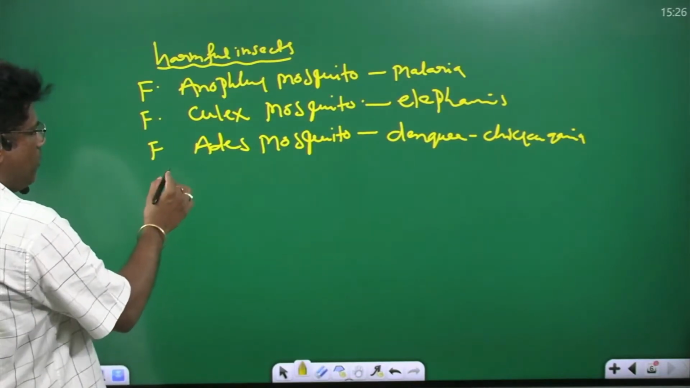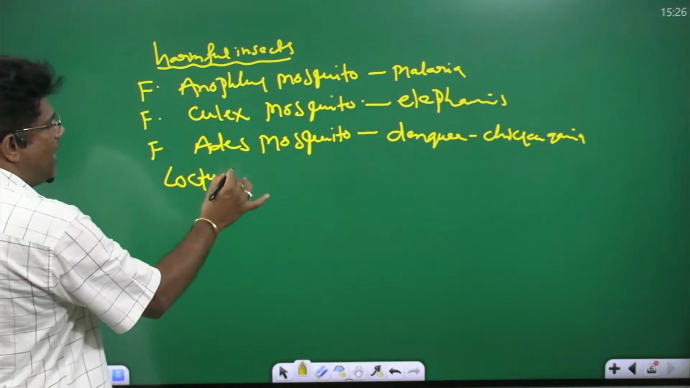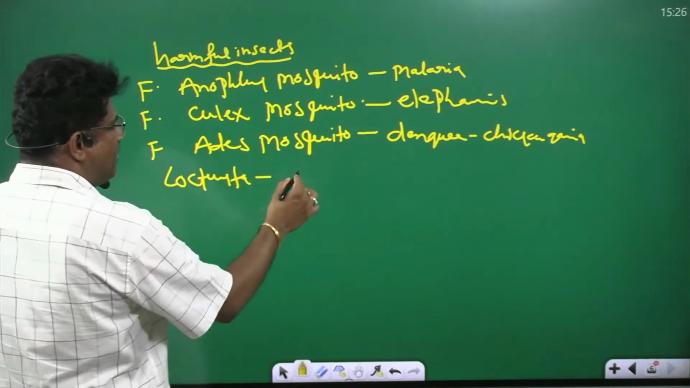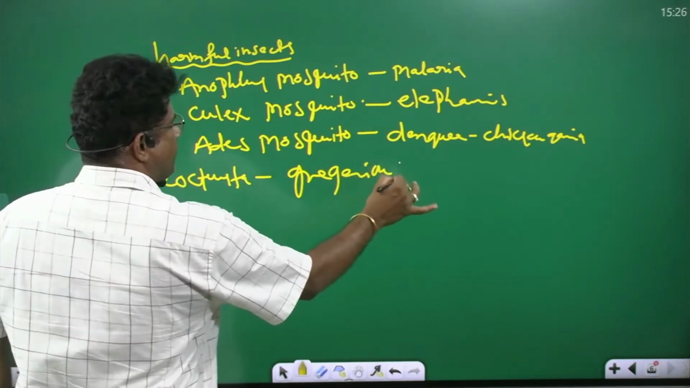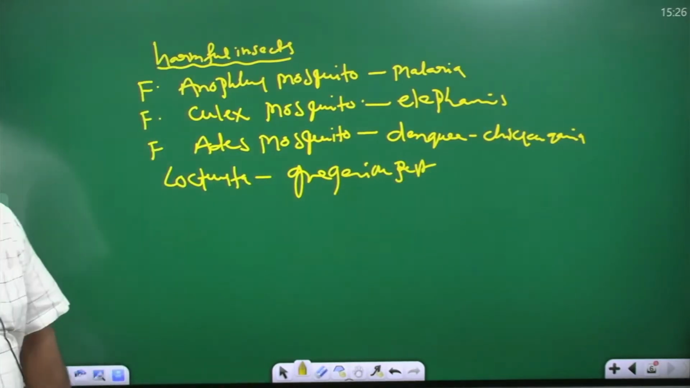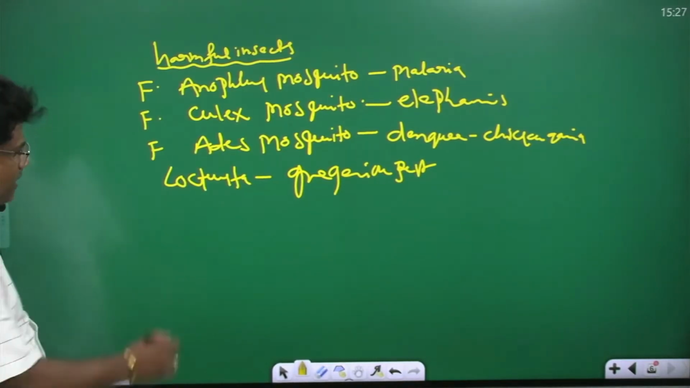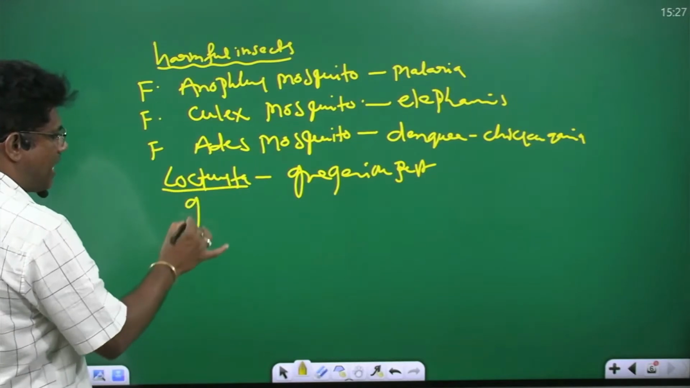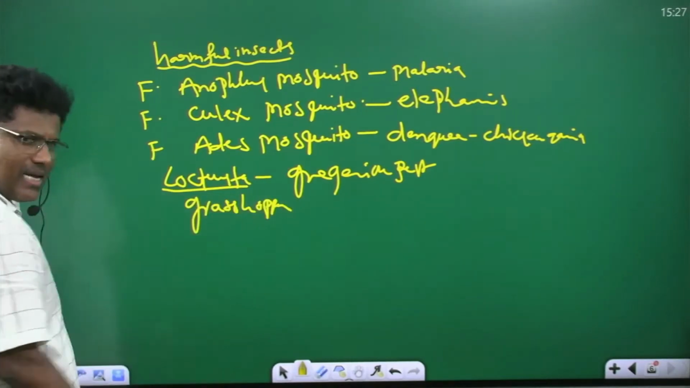Next one, locust. You take the Locusta. Locust causes gregarious pests. Locust means grasshoppers. You listen here, locust means what? Grasshoppers.